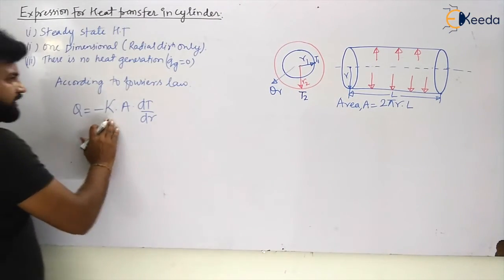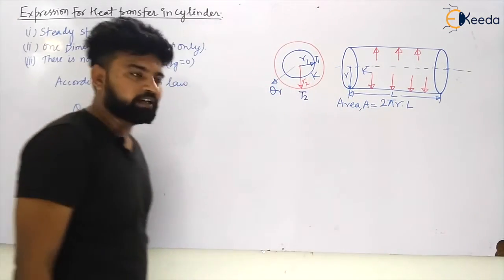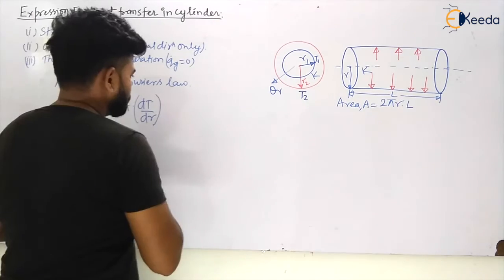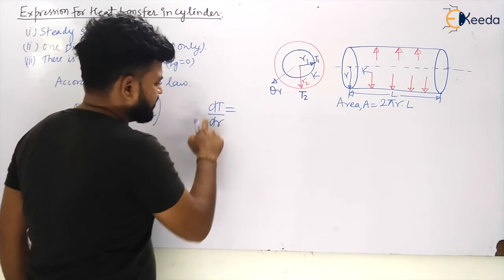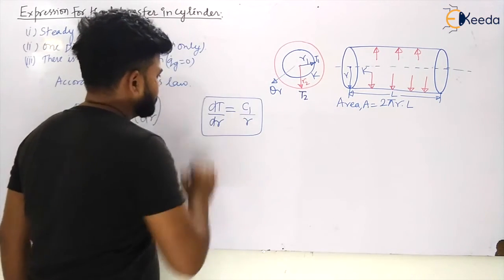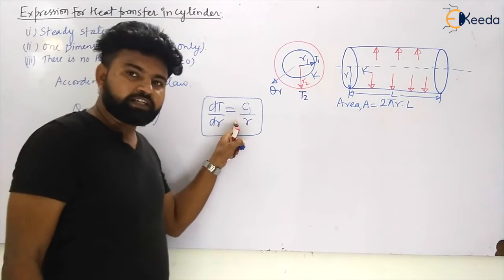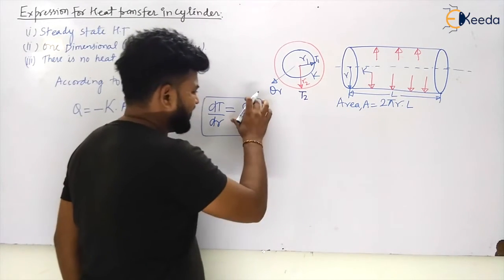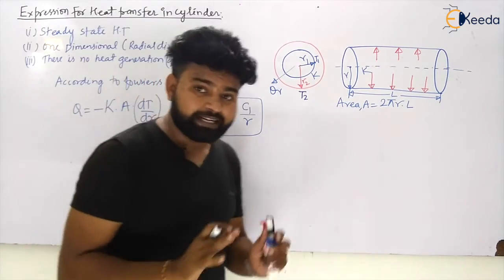Now we know the conductivity. Let us say conductivity is K for that material. Now can I have the value of dT by dr? In the previous video you have seen that the value of dT by dr was C1 by r. Now we can directly put that value, or can I calculate the value of C1? I know the temperature profile, yes, I have calculated it.